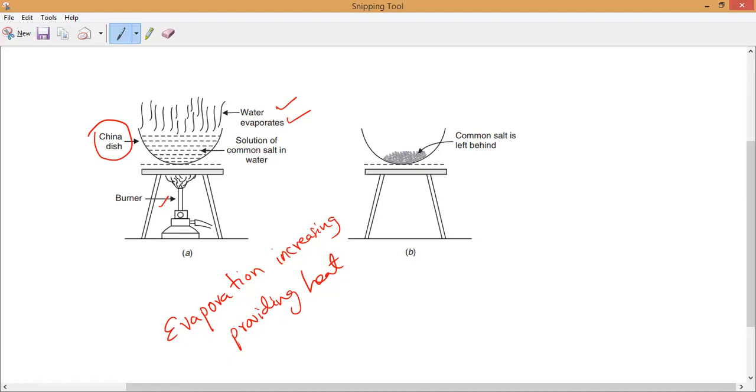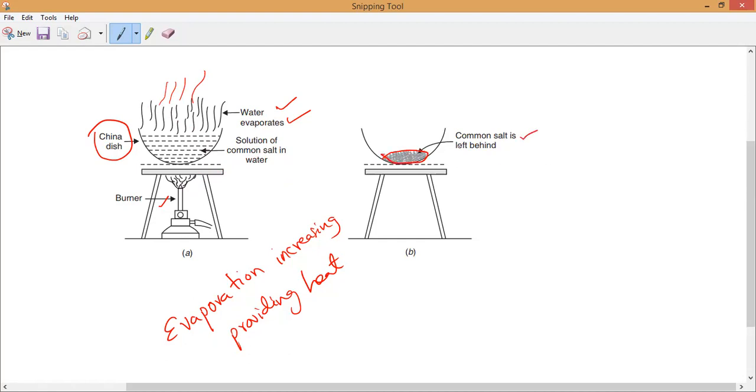Dissolve only some amount of salt in water, and don't boil too fast, because the water will evaporate very quickly and the salt may burn and turn into ash. So use a medium or low flame and start heating slowly. You can see the water vapor evaporating, and finally we get white solid crystals. That is what we call what?